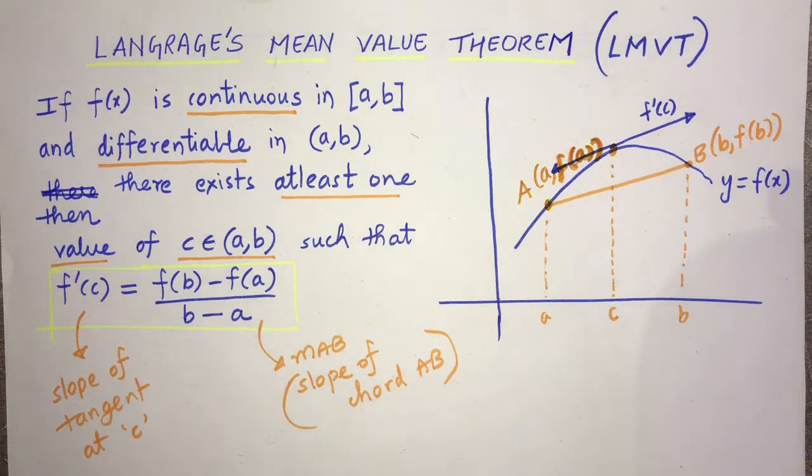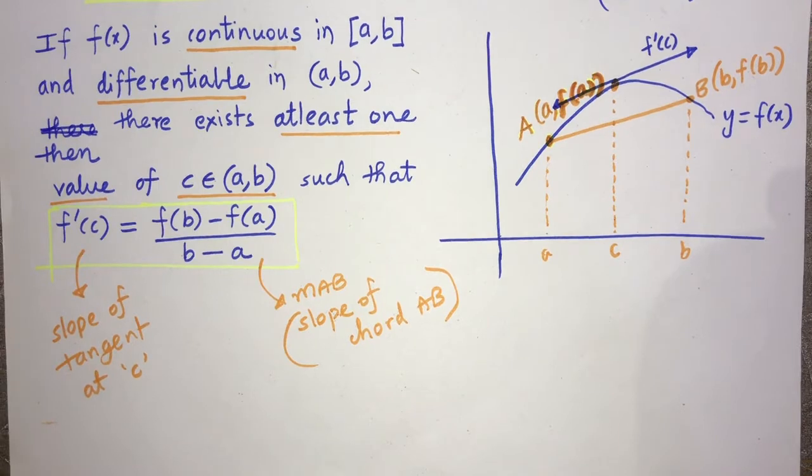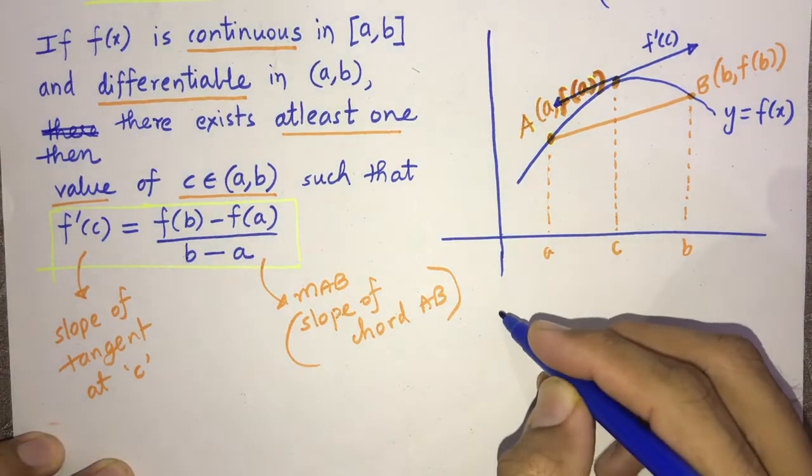Let us repeat this with the help of another diagram. Let us take another diagram into consideration. Okay, we are going to make another diagram here.